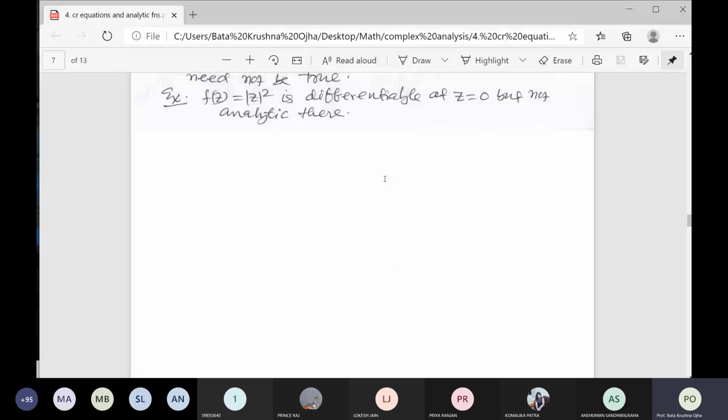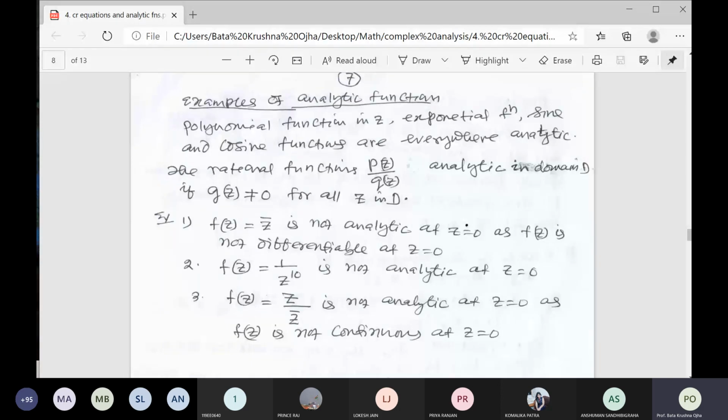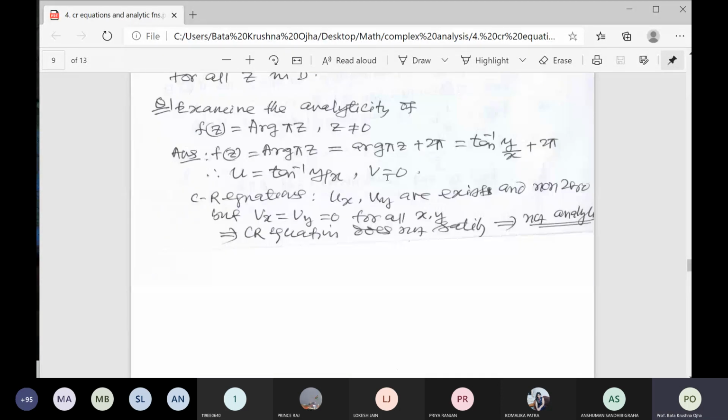Hello, sir. In that expression, I did not have any doubt in analyticity, but I had doubt in the expression that you had written for argument of pi z. Capital Argument is the principal value, and small argument is the general value. So shouldn't that 2 n pi be on the left side?